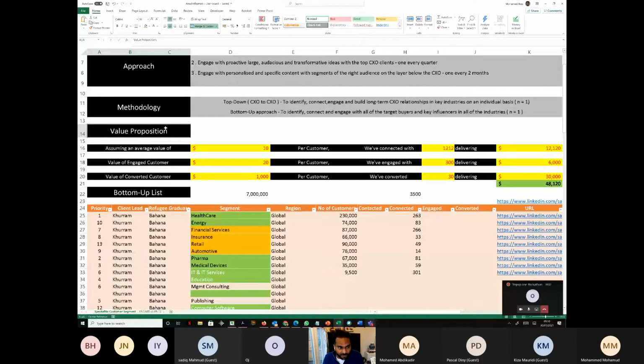So I try to create a formula like this to understand the value. You should be able to read English, right? Assuming an average value of $10 per customer, we have connected with 1,212 customers, delivering $12,120 in value. Same thing, assuming the value of an engaged customer as 20, we have engaged with 300 of them, right?